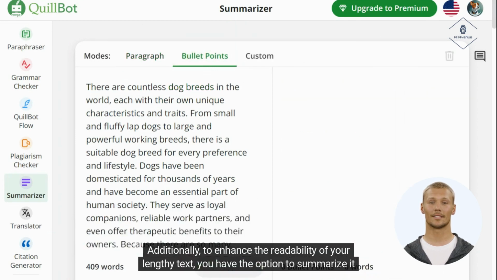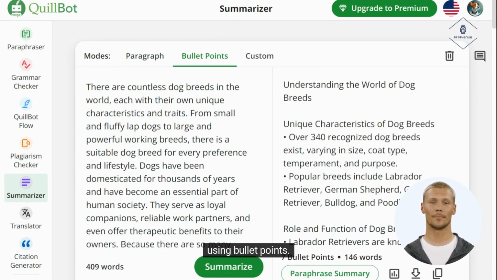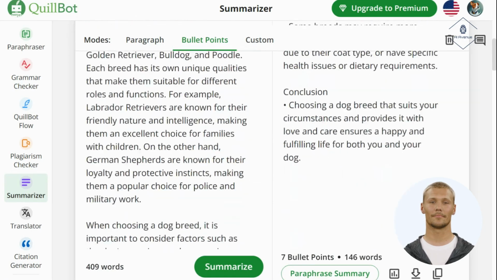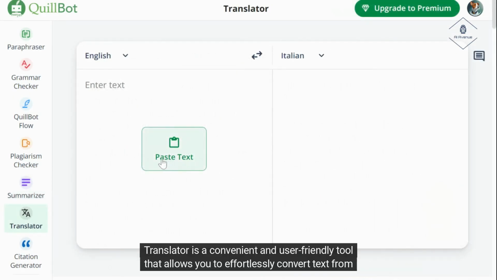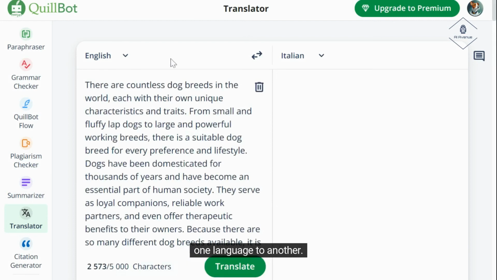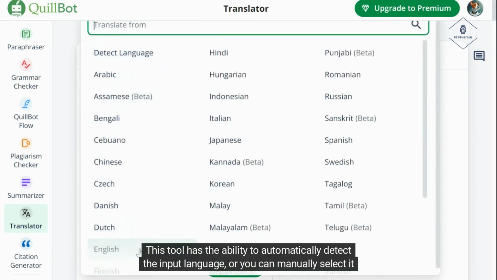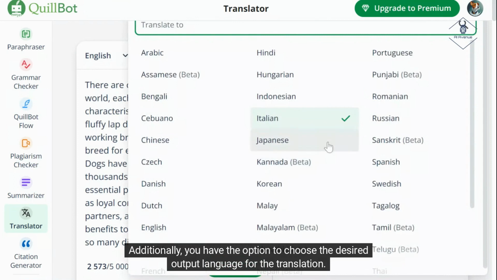Additionally, to enhance the readability of your lengthy text, you have the option to summarize it using bullet points. Translator is a convenient and user-friendly tool that allows you to effortlessly convert text from one language to another. This tool has the ability to automatically detect the input language, or you can manually select it yourself. Additionally, you have the option to choose the desired output language for the translation.